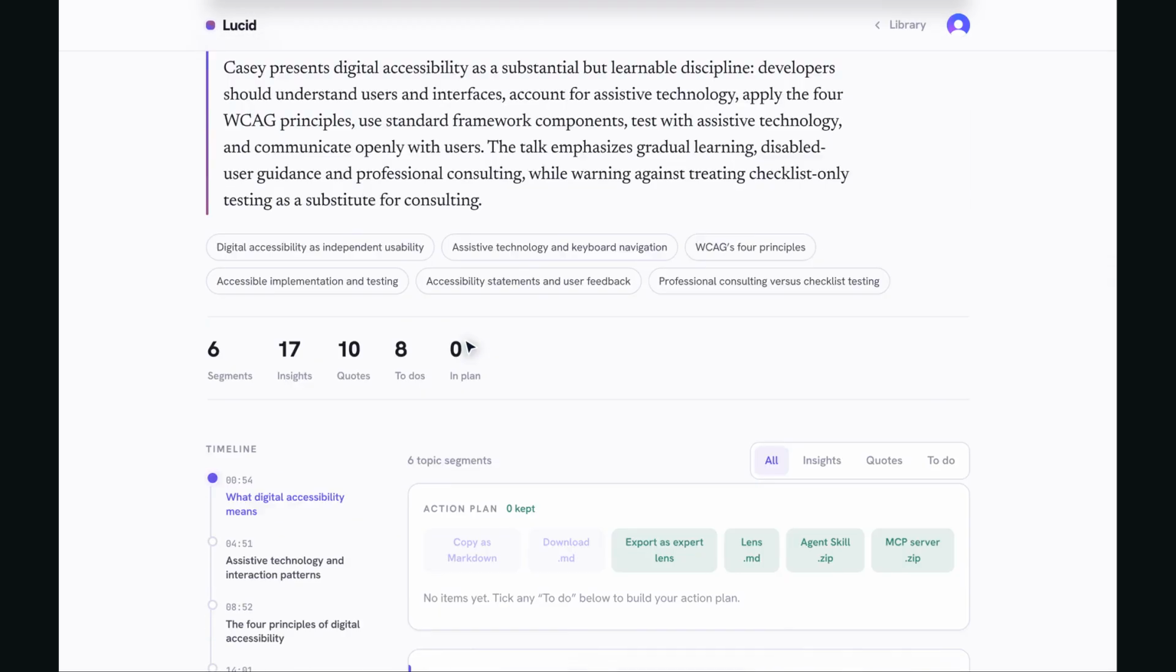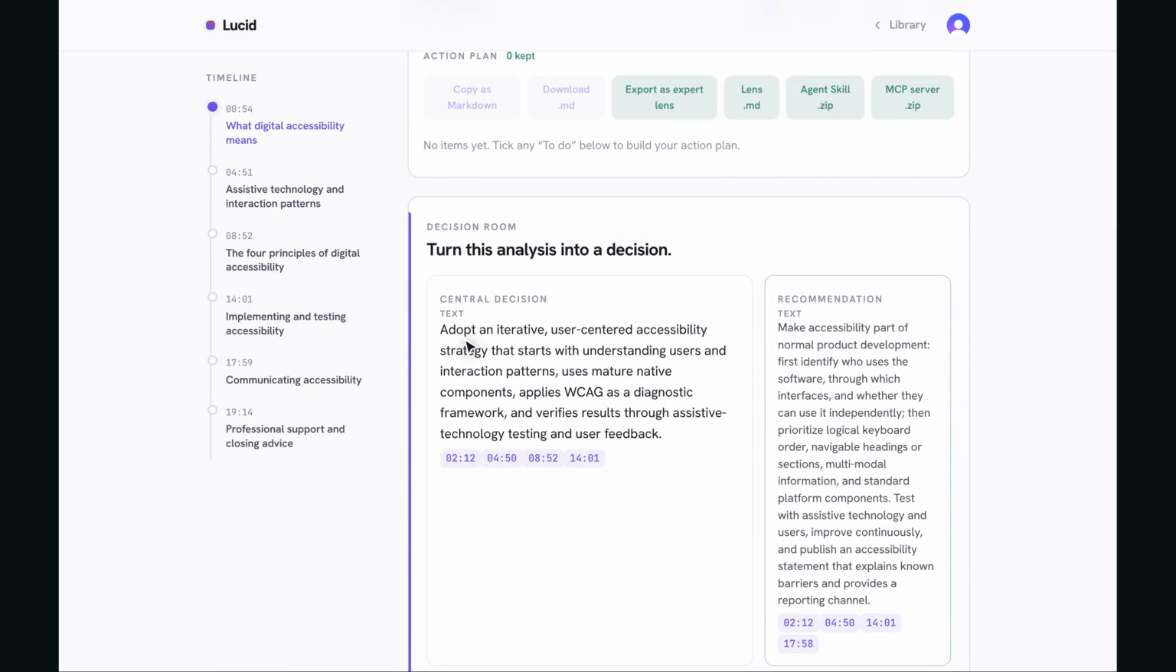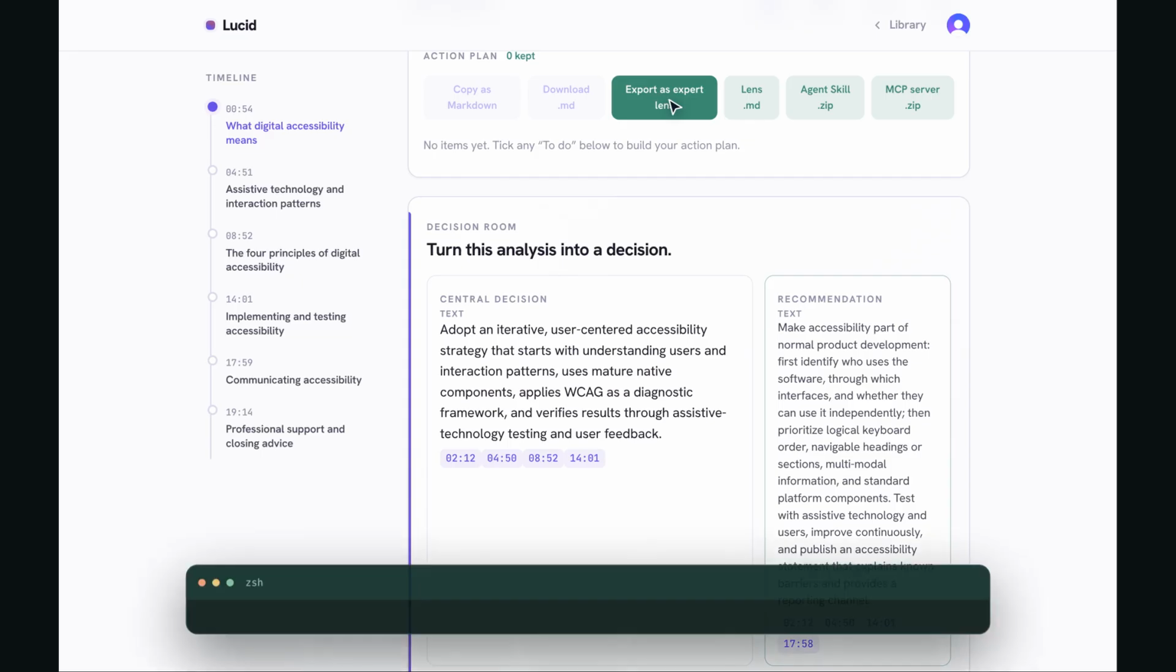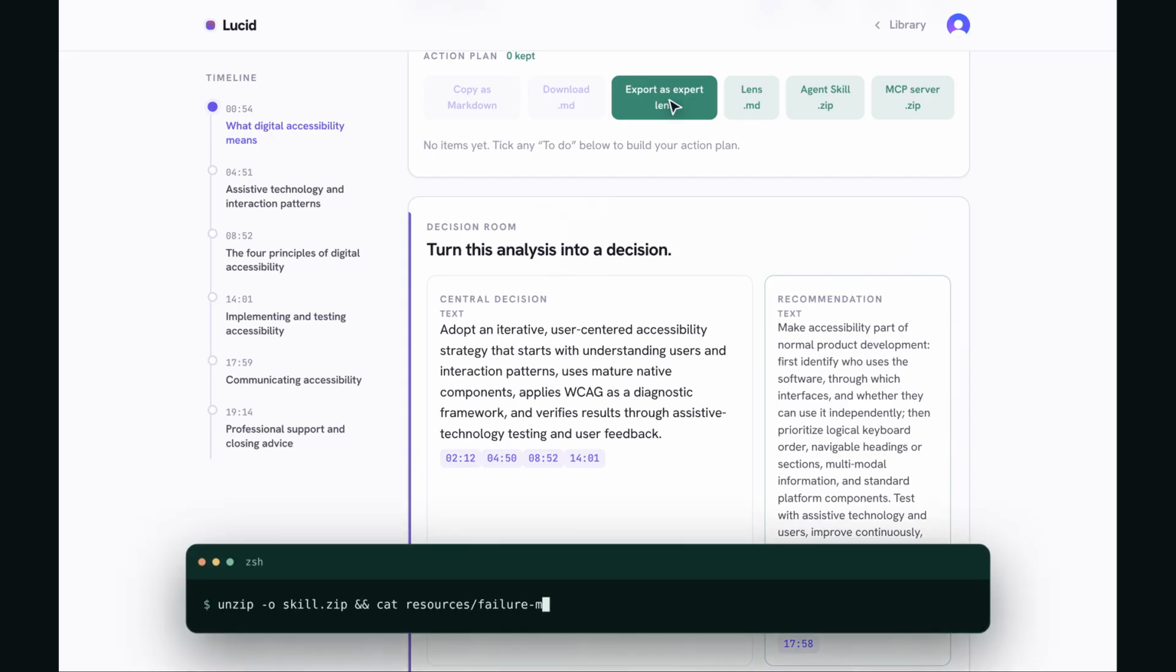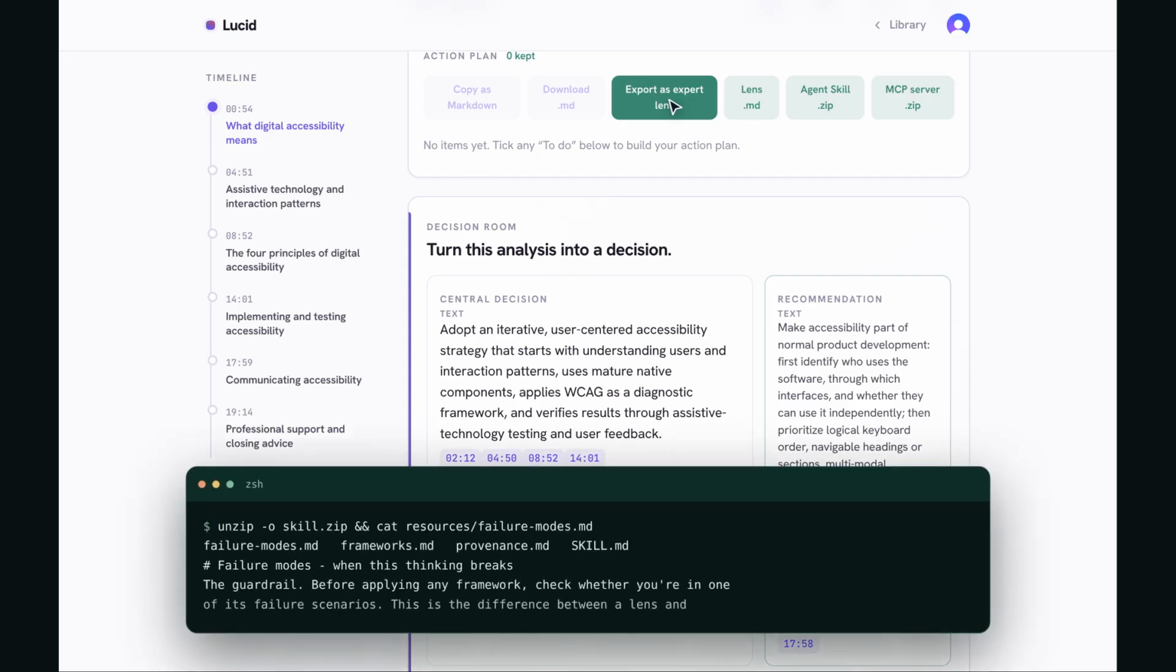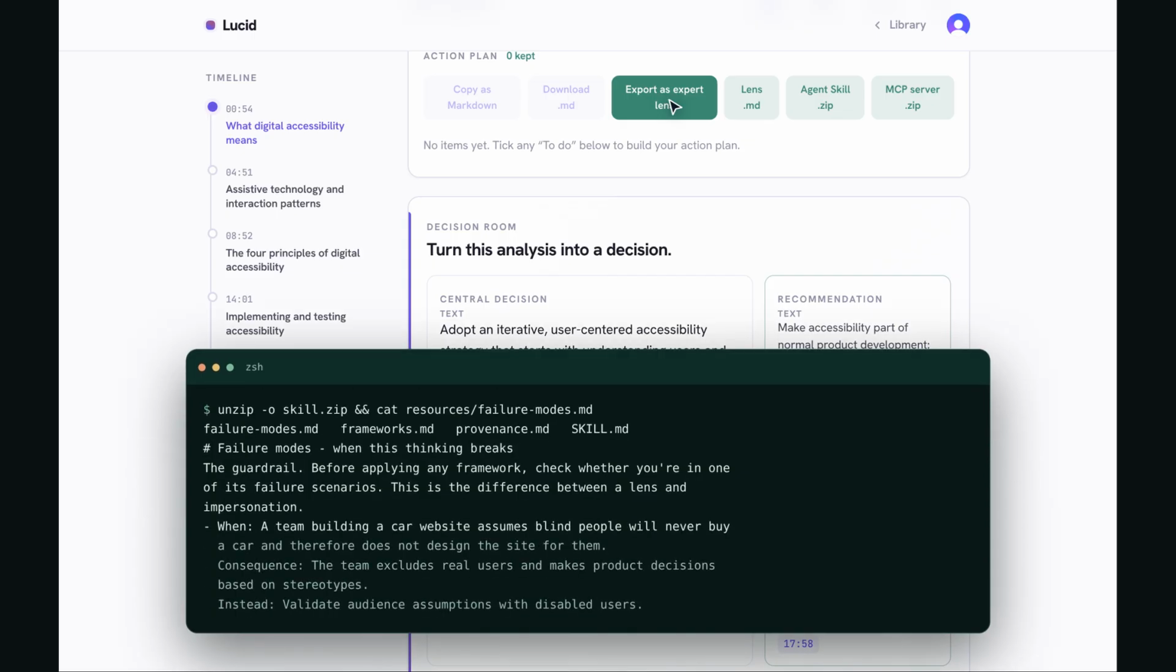Then the lens leaves the app because that is the point of building it this way. Markdown, an agent skill, or a runnable MCP server. This is the skill, unzipped. Your coding agent gets the frameworks, and it gets the failure modes along with them, including this one. A team building a car website assumes blind people will never buy a car, so they never design for them. Now the agent knows that too.